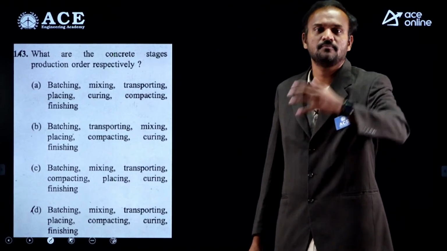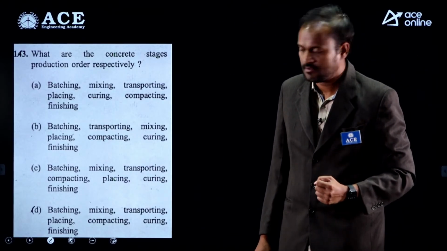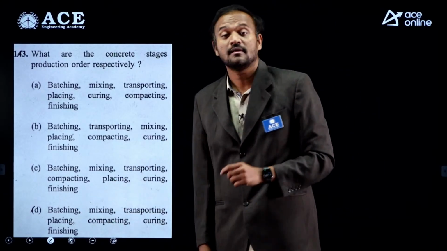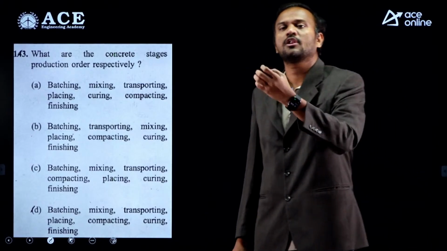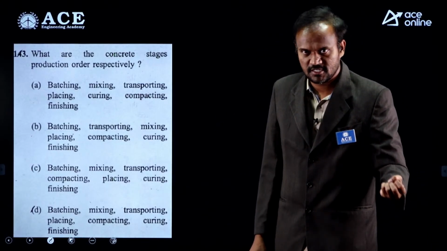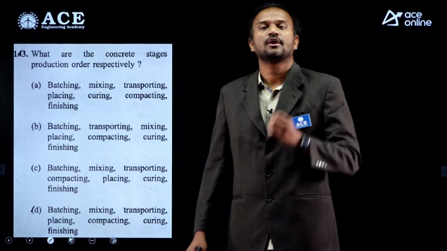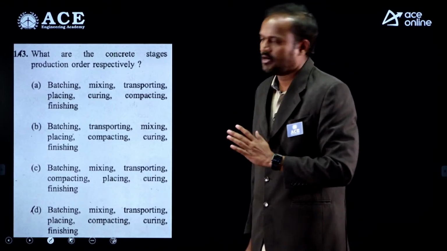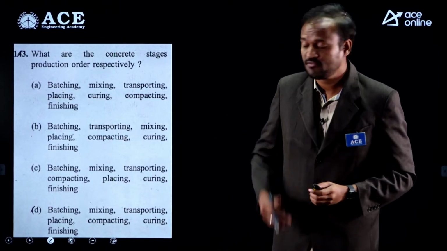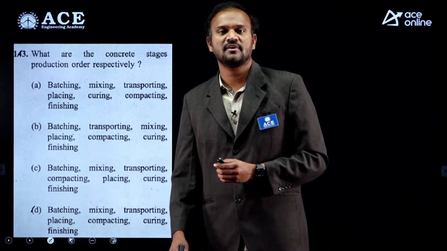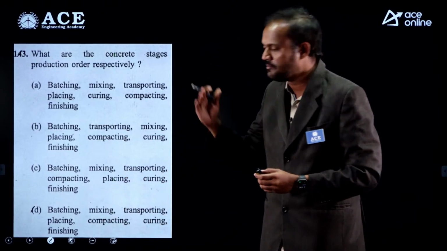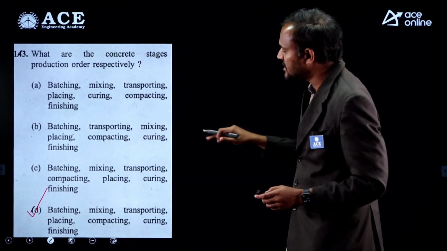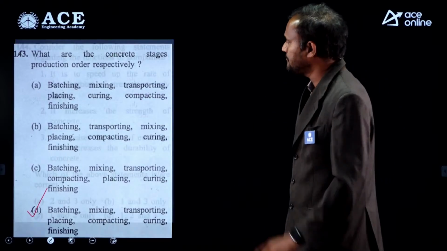Then transportation of the prepared concrete. Then placing of the concrete in the formwork. Then we do compaction, that is removal of any air voids present in concrete. Then curing and finishing. We go for curing with specified number of days as per the cement used, and finally finishing the surface to protect the concrete surface from any kind of environmental effects. So option D. That is the order in which concreting is done.